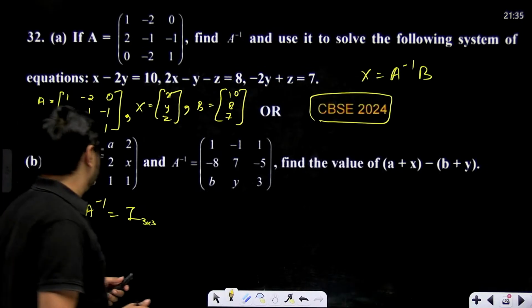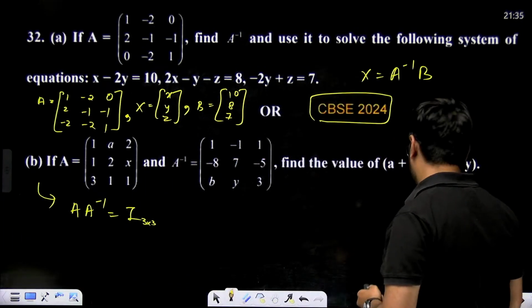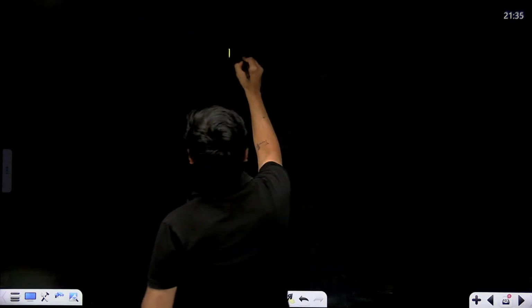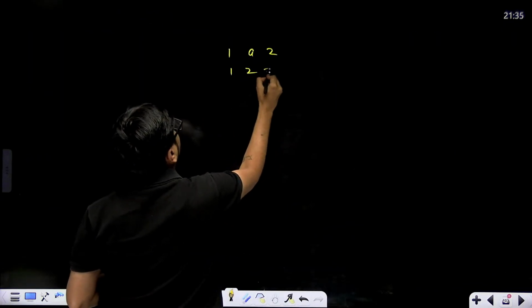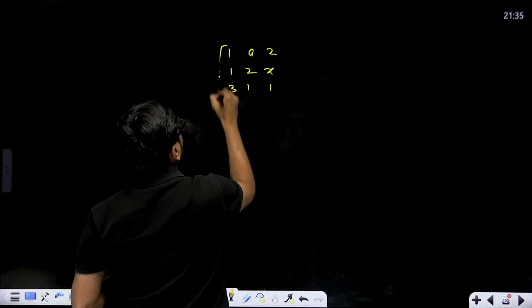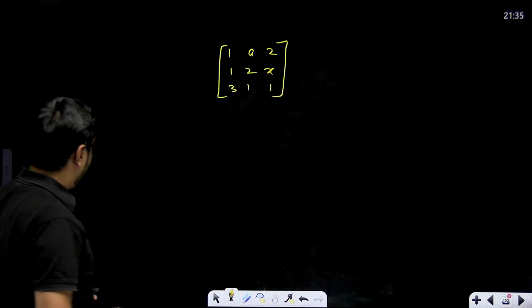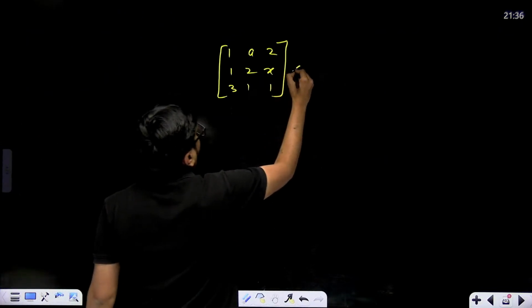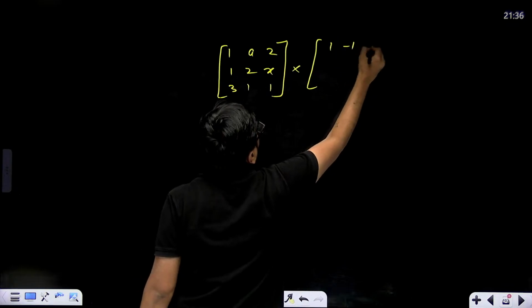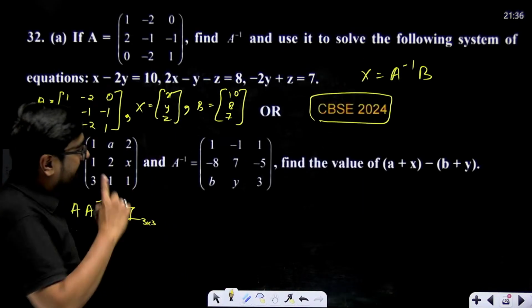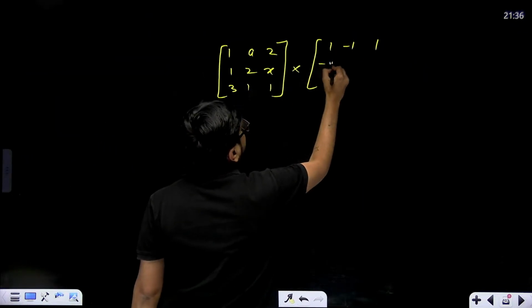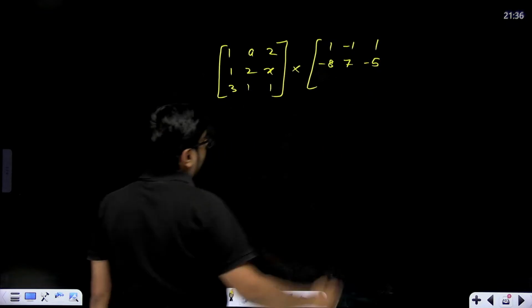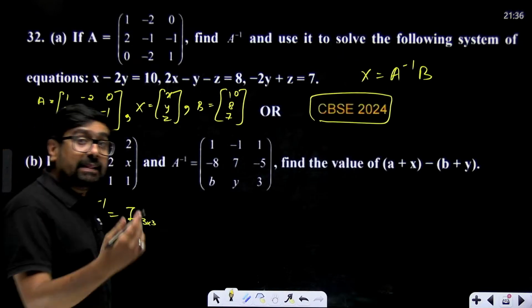We can check this. This was your A, I think, right? A inverse is also given: 1 minus 1, 1, then we have minus 8, 7 and minus 5, then we have B, Y and 3.